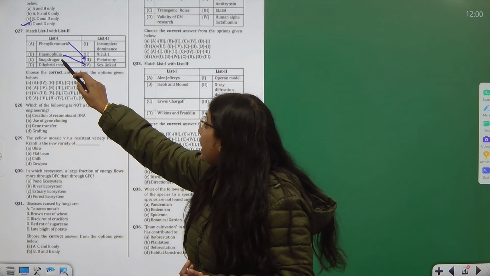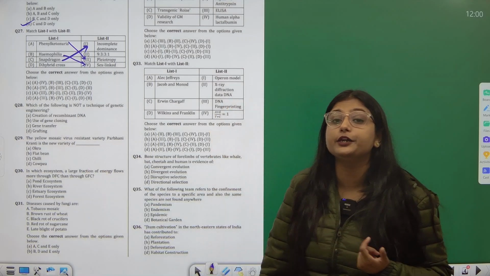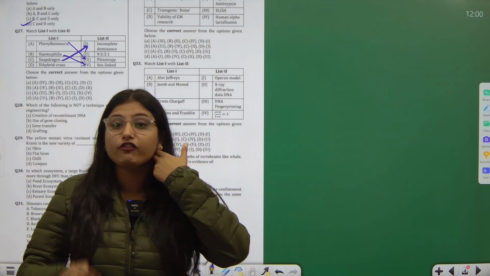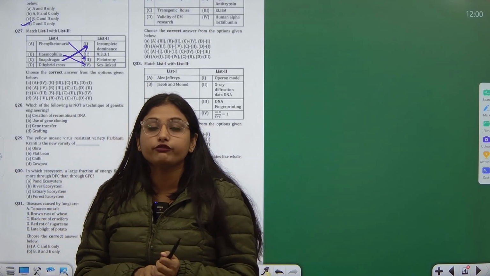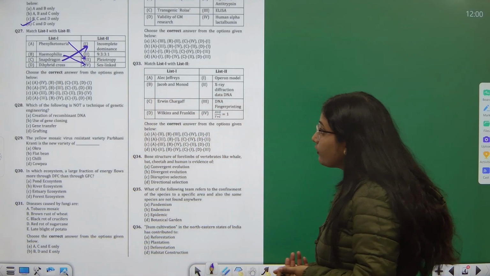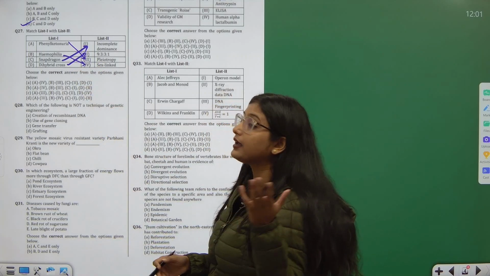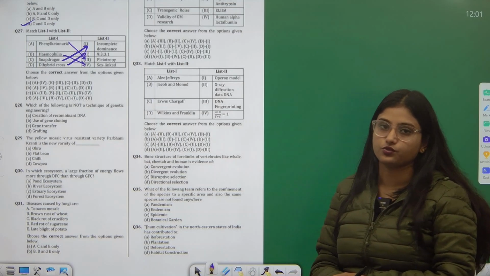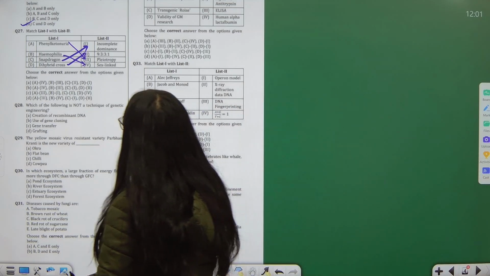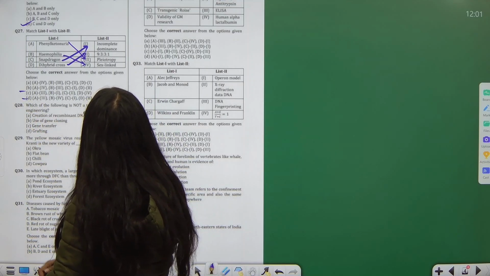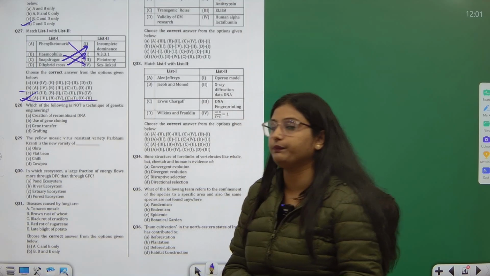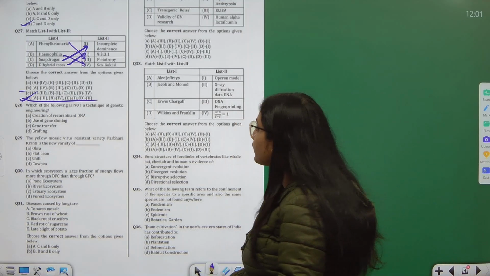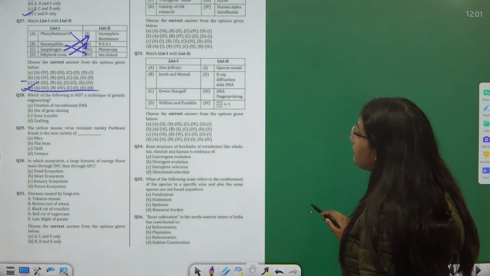On the contrary, snapdragon is an organism that shows incomplete dominance. Incomplete dominance means we have partial expression of both the alleles. Okay, so what happens is if two alleles are mixed, a hybrid comes out. Dihybrid cross we all know from class 10th only that we have 9:3:3:1 ratio. So A3, C and D, B4 only D, C1 and D second. Done. Correct.